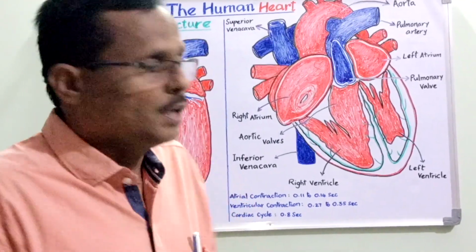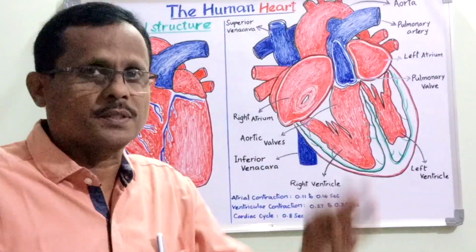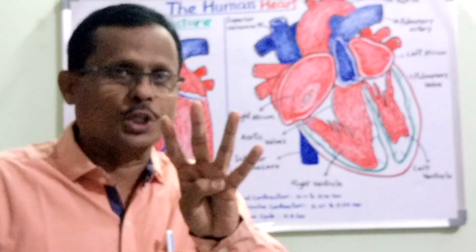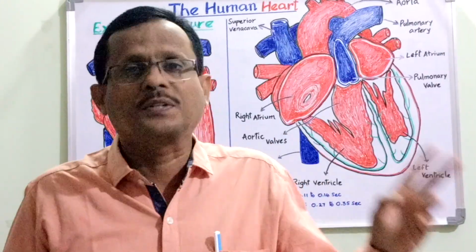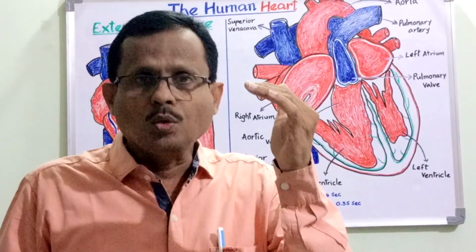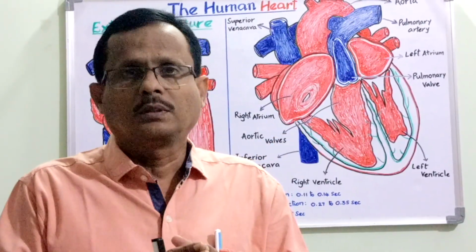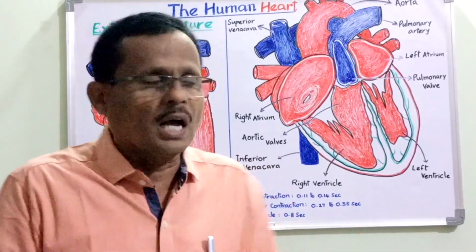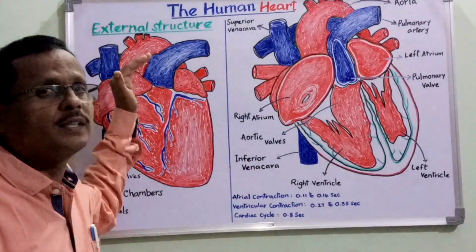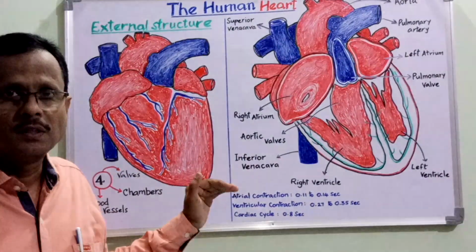Now, the heart comprises 4 chambers. The 2 upper chambers are called auricles or atria. The 2 lower chambers, which are a bit larger, are called ventricles.